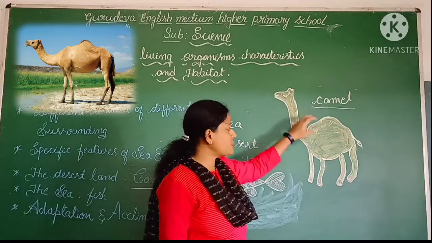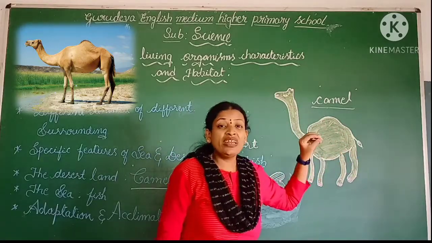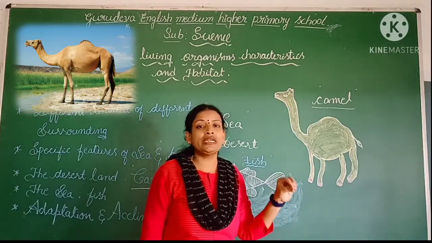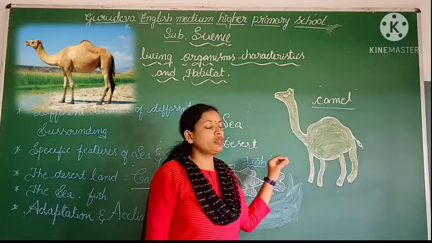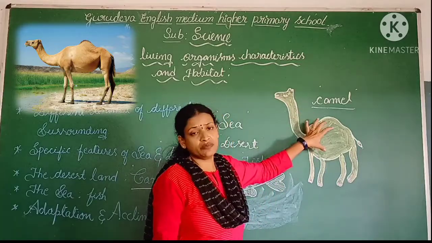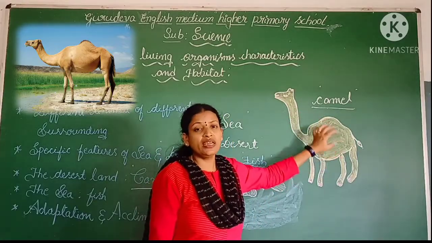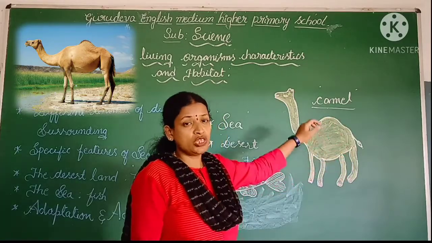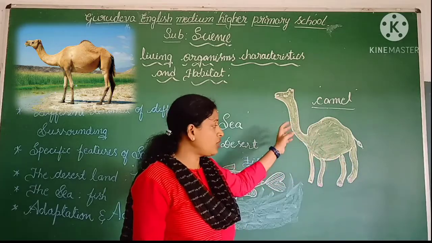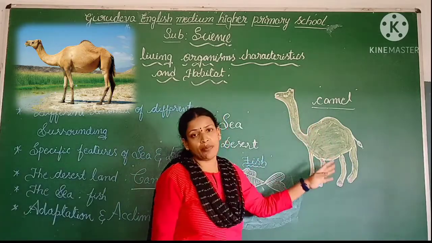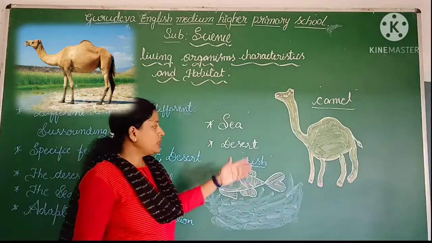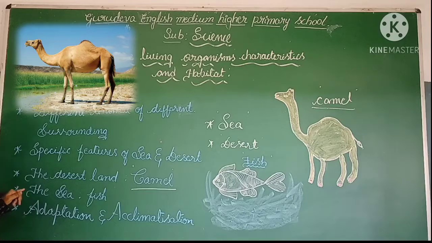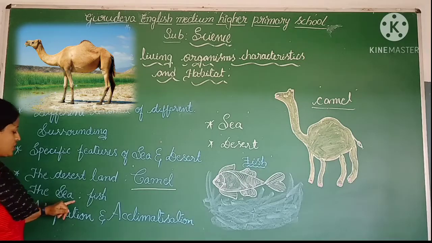And the camel's dung is very dry. Dung, you know already, means the excreted material. The camel's dung is very dry, and it does not sweat. This is also one of the important features of the camel, right? So this is all about the camel, and let me continue with the second example, that is the sea.